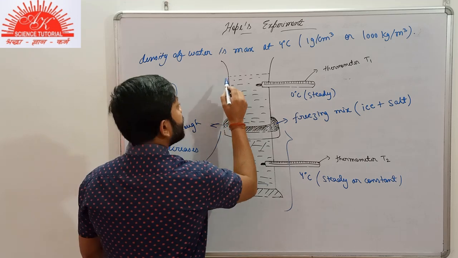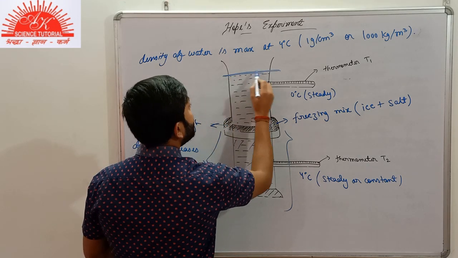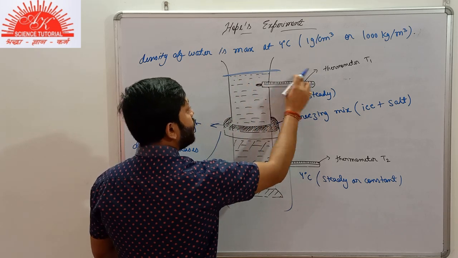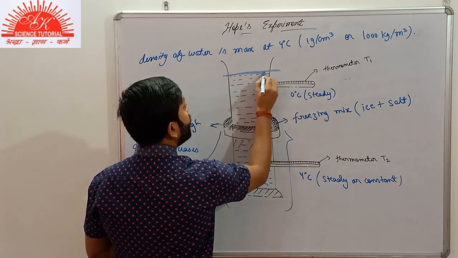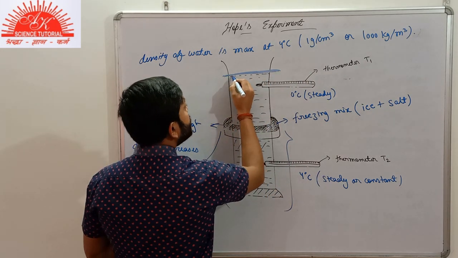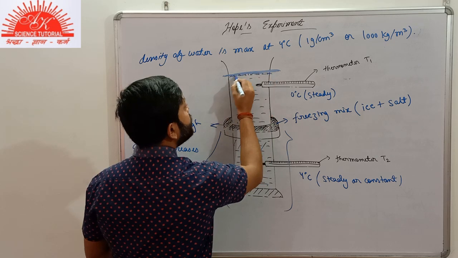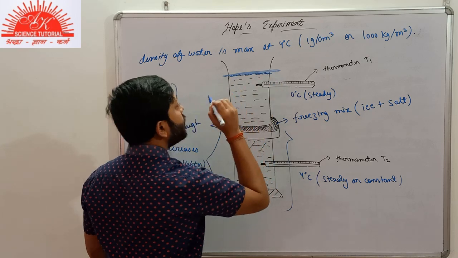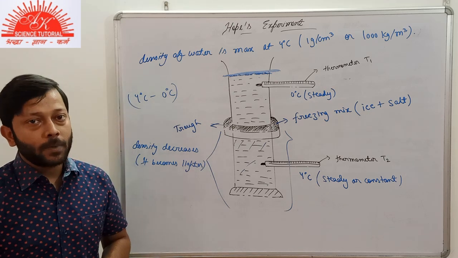And finally, suppose this is the topmost layer of water. You will observe that the temperature recorded by the thermometer T1 is 0 degrees Celsius, and the water at the topmost part slowly, gradually starts to convert to ice. So this water at 0 degrees Celsius will gradually change to ice at the very top. So it was about Hope's experiment.